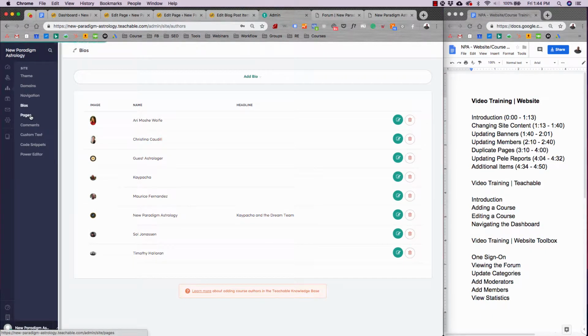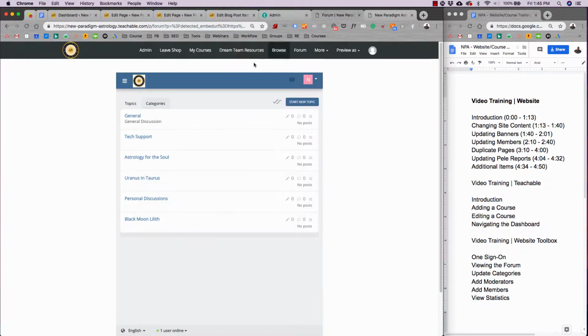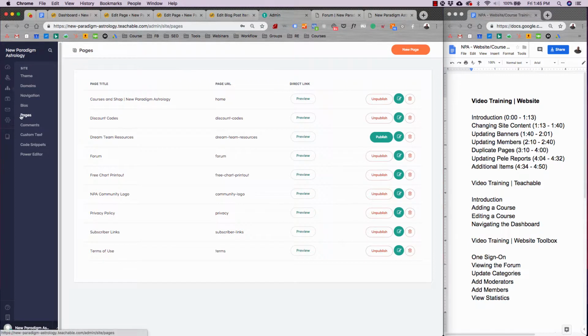Pages, these are all the pages that we have on the site. You can edit these, you can change these. It's really, really straightforward and easy to do. You can actually just go, hold on one sec. I think it's still loading up. Give it a minute.